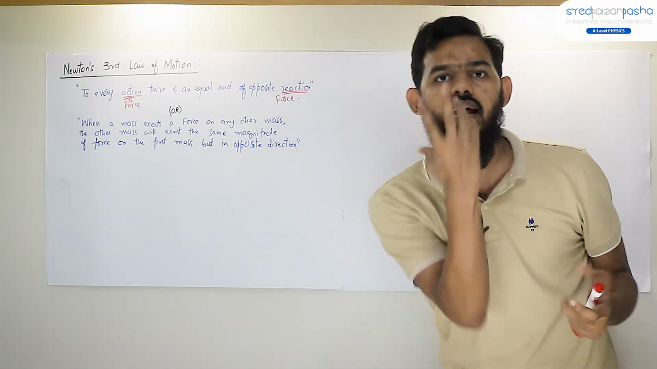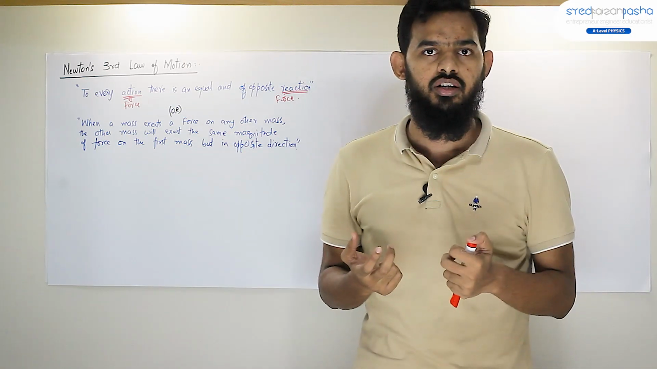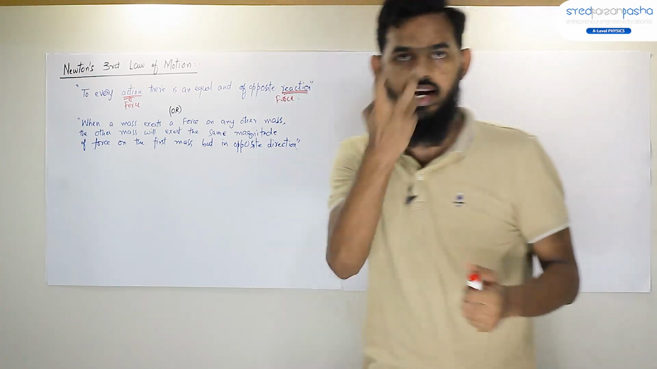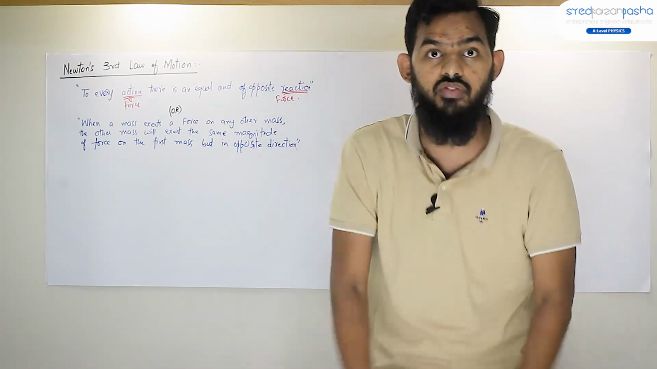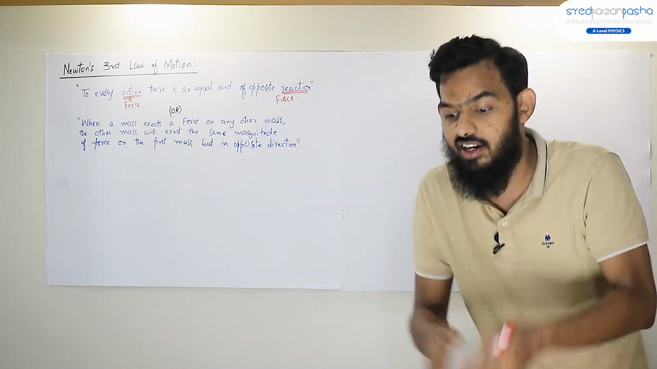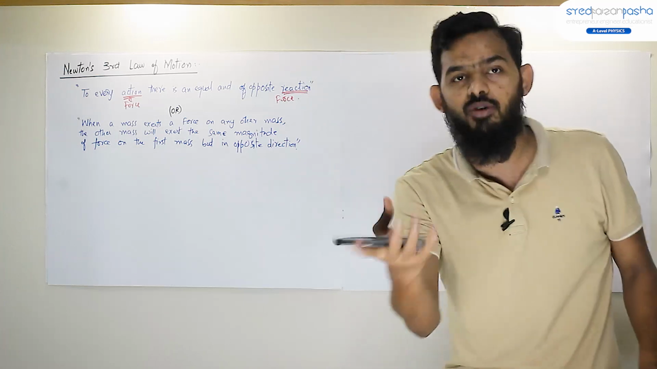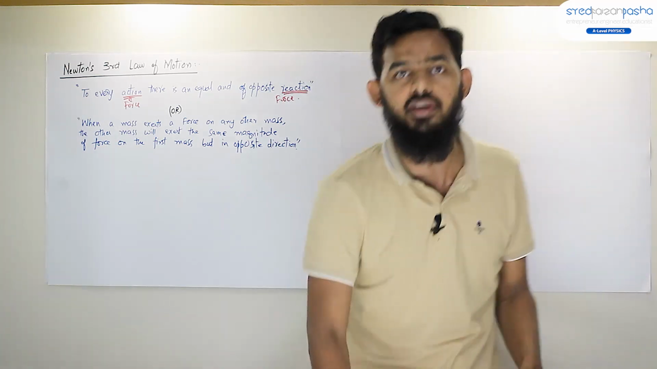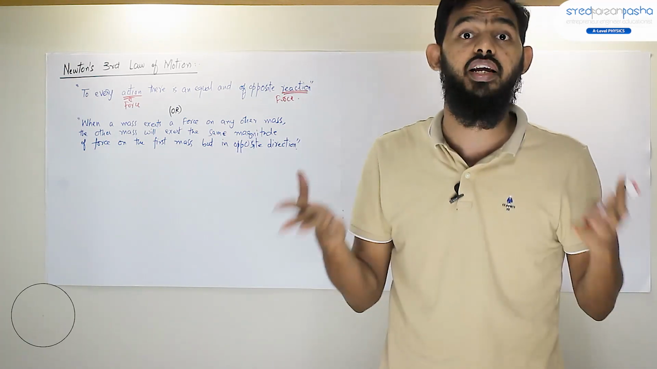Now let me give you some examples, and then we'll go on to the further details of this law. If you have a glass, do one thing: hit that glass on the wall. What will happen? The glass will break. I'm afraid I cannot do it here right now, otherwise, take your mobile phone and hit it on the wall. What will happen? The mobile phone will break.